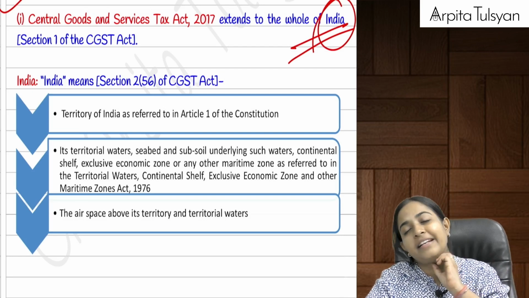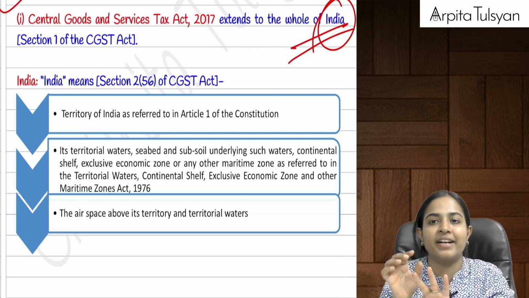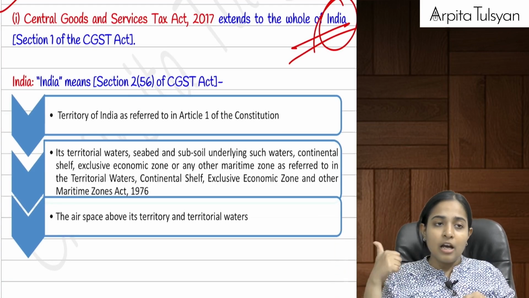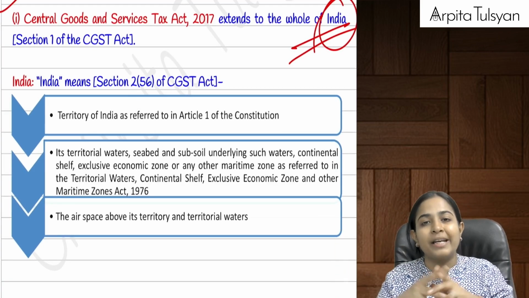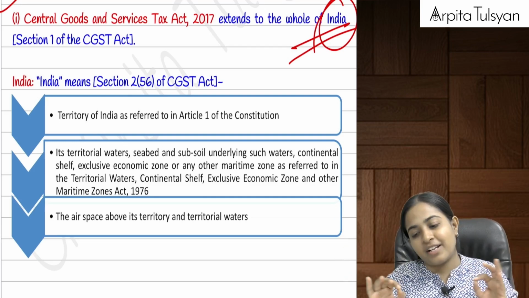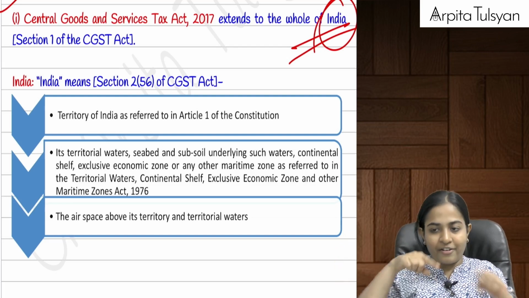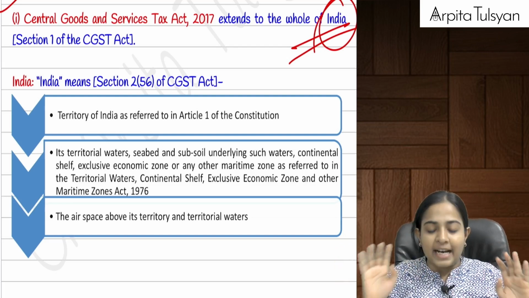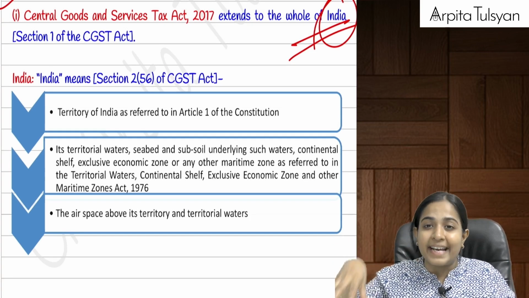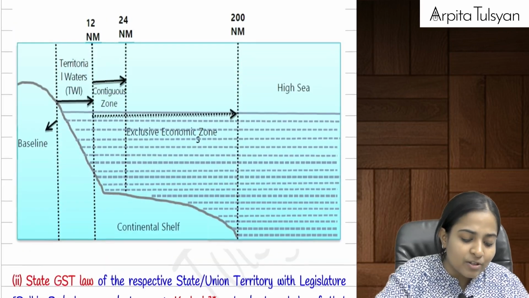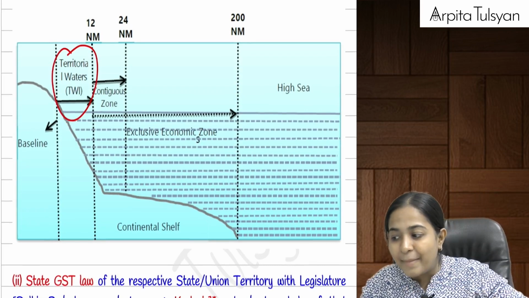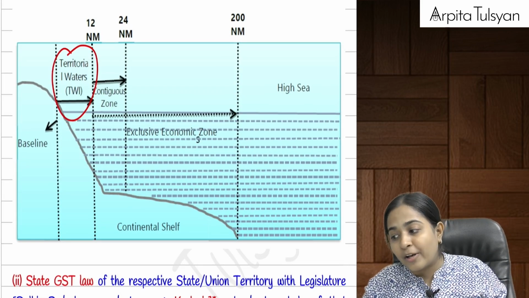What are they trying to tell us here? India means 3 parts. We are going to divide it into 3 parts. Everything is given in your book. You can just refer to it from the screen also, everyone. So India is going to include the territory of India, whatever is defined in the constitution. Whatever is written in our constitution, whatever places from year to year, that will be included in the term India. Plus it is also going to include our territorial waters. Can you see this, everyone? It is also going to include our territorial waters, seabed and subsoil, the subsoil underlying such waters.